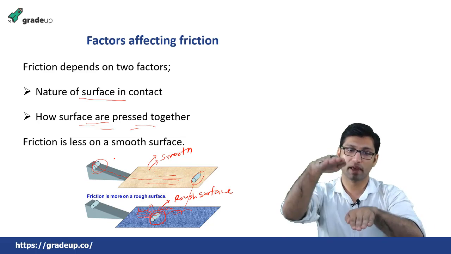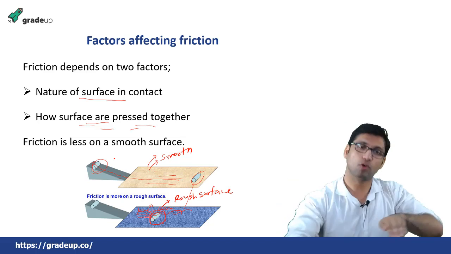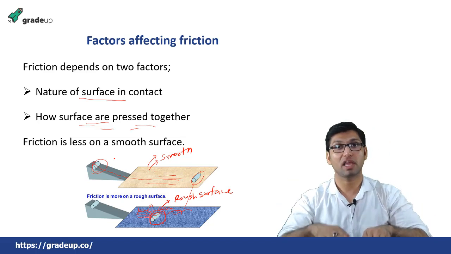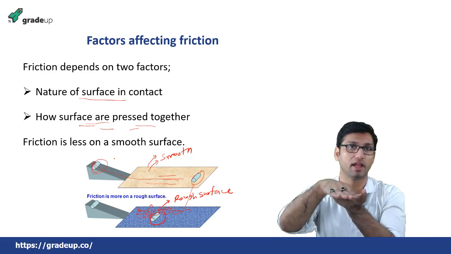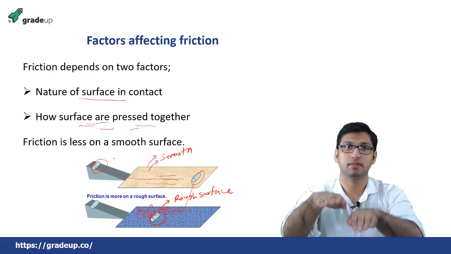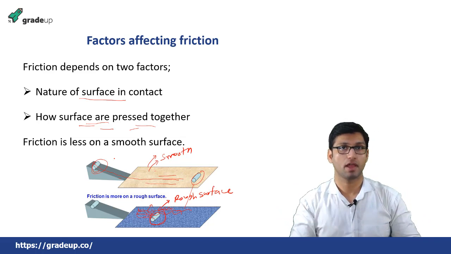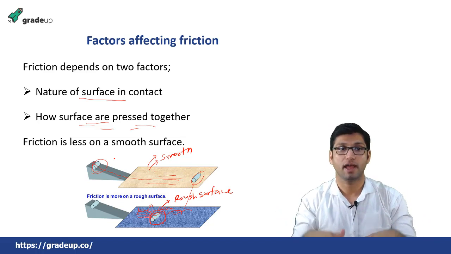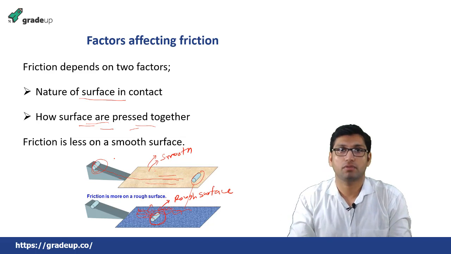So what we do is press our feet on the ground and apply more force onto the ground so that we can resist the force of friction which is acting between the ground and our feet, and we can walk. We press hard on the surface, and we need to overcome the force of friction, and this is how we are able to walk on the ground. This is one of the examples.